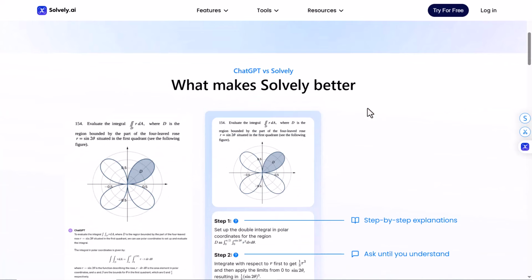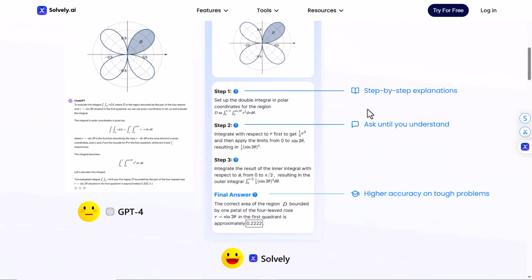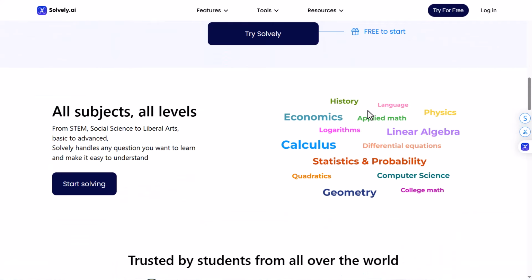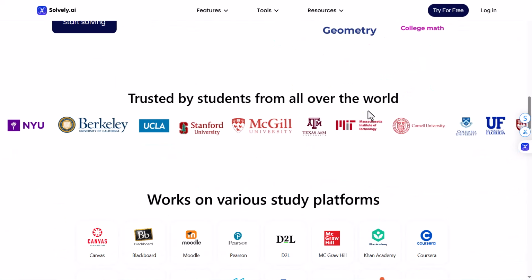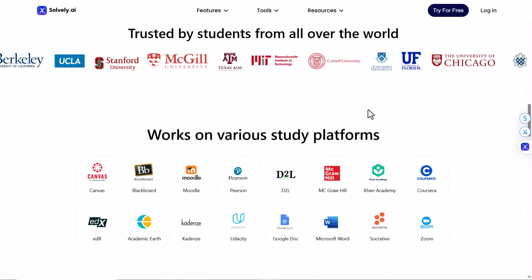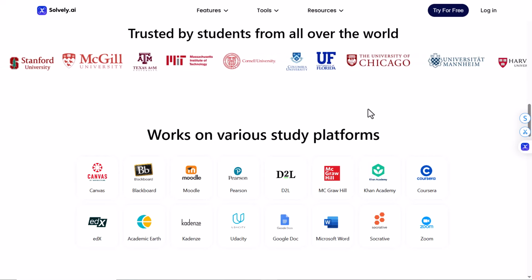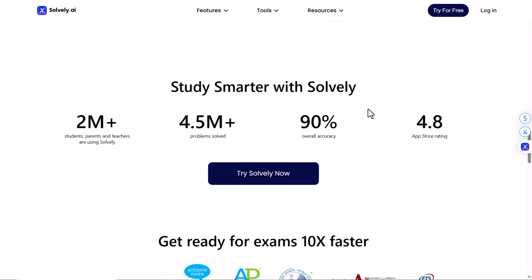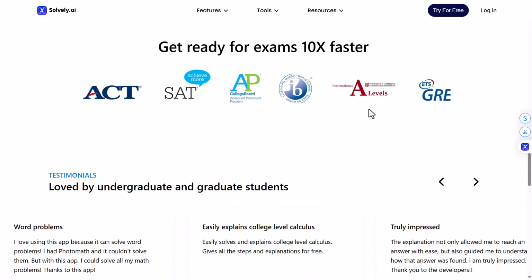It works across major education platforms like Canvas, Blackboard, Moodle, D2L. No matter where you are learning, Solvi is right there with you. Trusted by students from around the world to get exam ready up to 10x faster. And in this video, we are also going to compare ChatGPT with Solvi to see what actually makes Solvi better for students' daily learning and test preparation. So if you are looking for a smarter, faster and more reliable way to study, you are definitely in the right place. Let's get started.